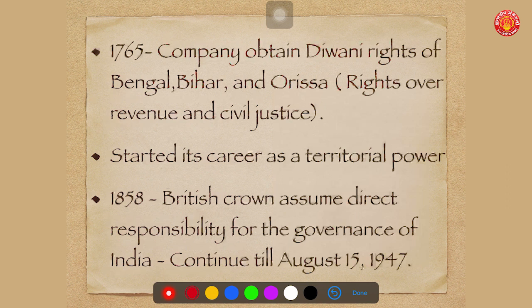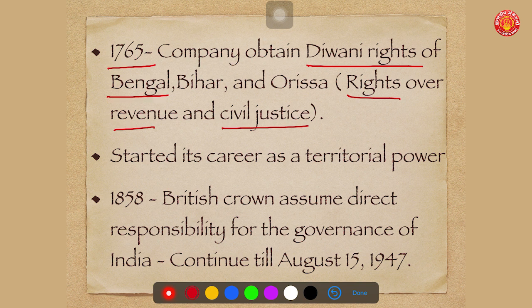In 1765, the company got Diwani rights in India. This is very important. What are the Diwani rights? These are rights over revenue and civil justice. These rights were given to the company by the Mughal emperor after the loss at the Battle of Buxar. Diwani rights were given to the company in three important provinces. One, Bengal. Second, Bihar. Third, Orissa. In these three provinces, they got Diwani rights.